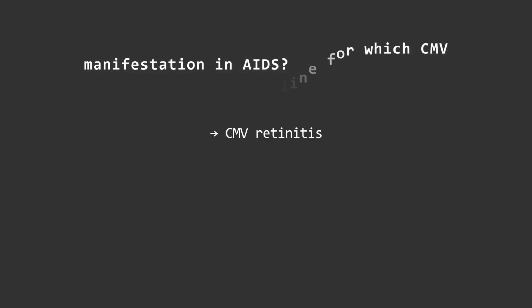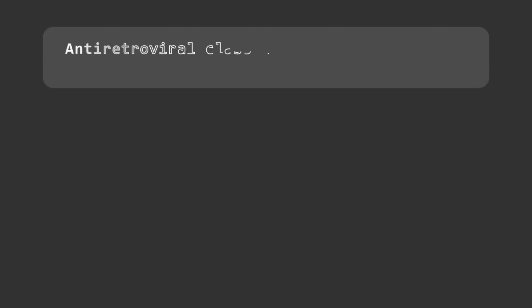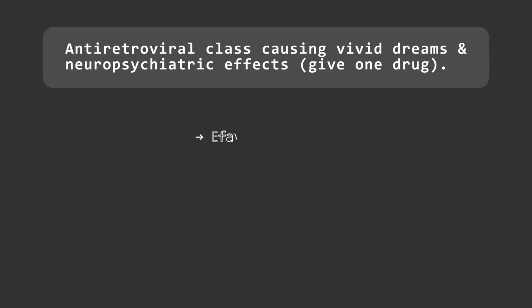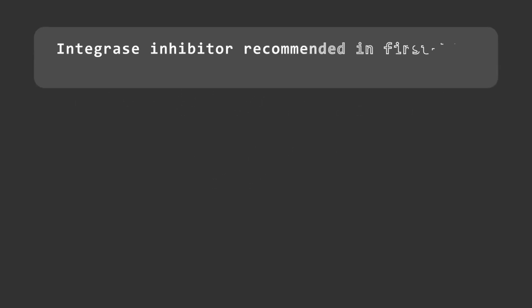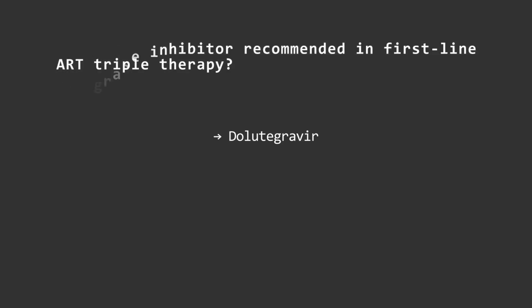CMV retinitis. Dose-limiting toxicity of ganciclovir? Myelosuppression. Antiretroviral class causing vivid dreams and neuropsychiatric effects? Give one drug: efavirenz, NNRTI. Integrase inhibitor recommended in first-line ART triple therapy? Dolutegravir.